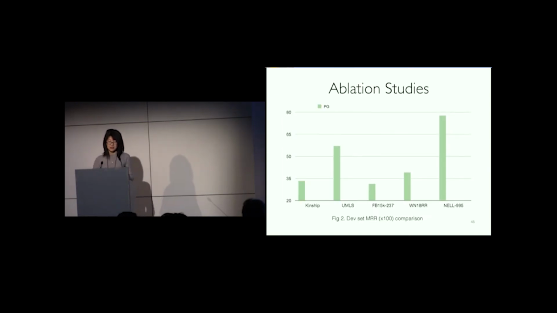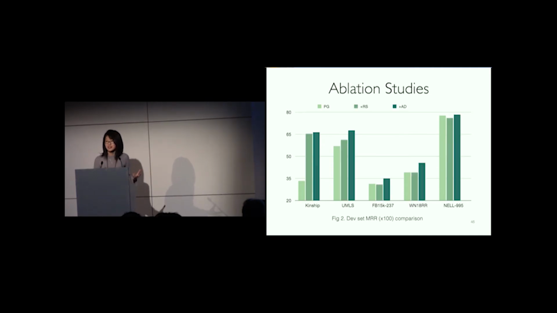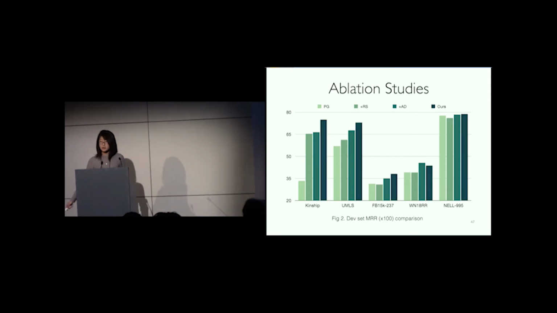To show the contribution of our proposed techniques, we first show the result of an ablation study we did on the dev set. So here shows the vanilla policy gradient on all of the datasets. By introducing each of the techniques alone, we observe improvements on most of the datasets already. And here it seems that action dropout is more effective. If we introduce the 2 techniques at the same time, they could interact with each other positively, and we got the best performance most of the time.